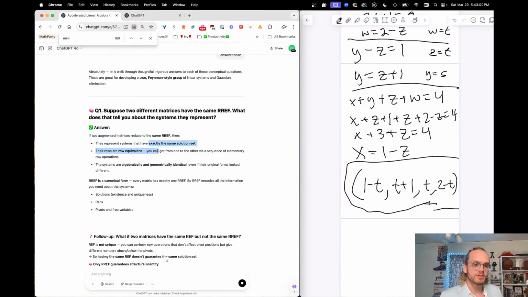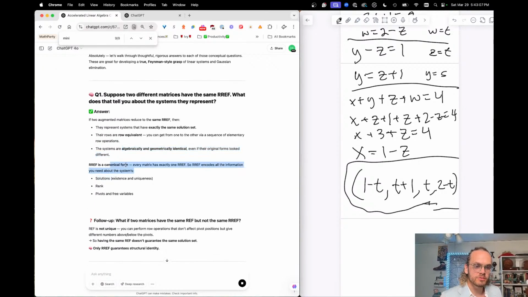Yep, exactly the same solutions. Algebraically and geometrically identical. It's a canonical form, meaning each thing has one. That's a good word, canonical form. I'm going to write that down. Canonical form.